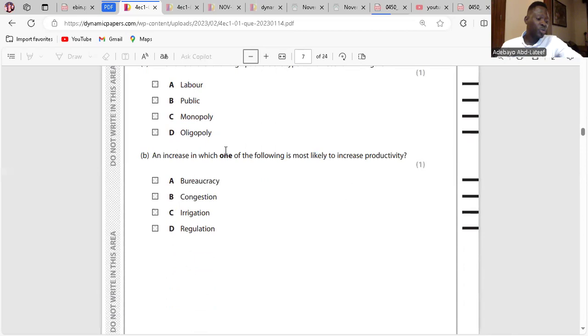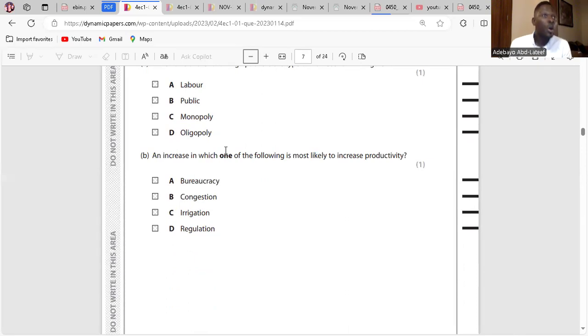An increase in which one of the following is most likely to increase productivity? Bureaucracy will delay productivity because decision-making will be slower. Congestion will increase time and cost of production. It takes time. Traffic, congestion, it takes time. Irrigation means making sure that water is being transferred to where there's no water. That will increase productivity. So the answer is C.